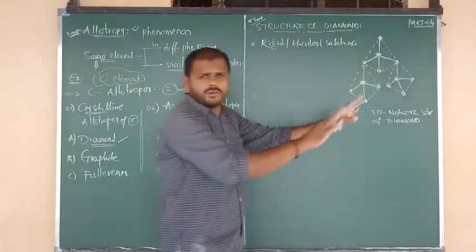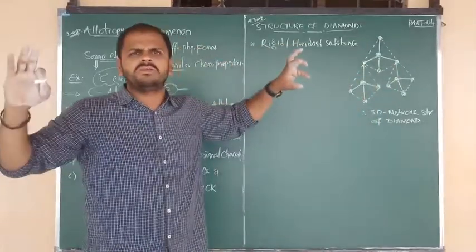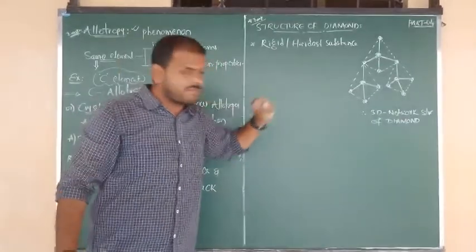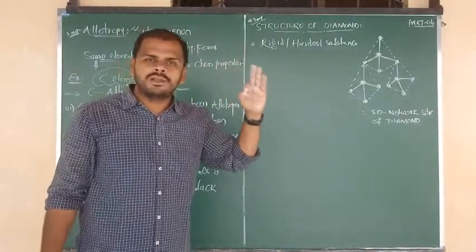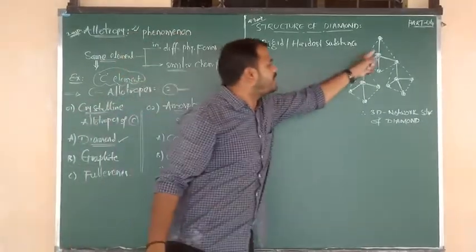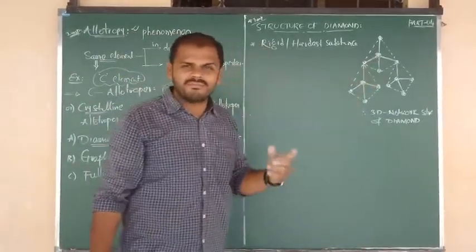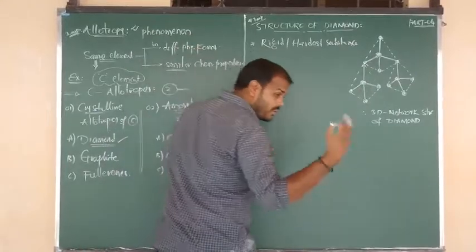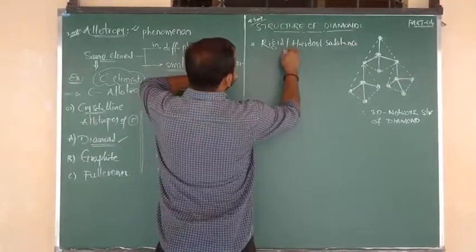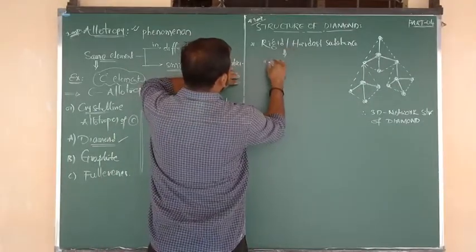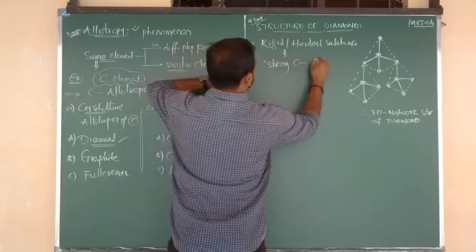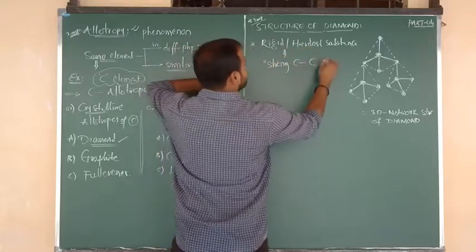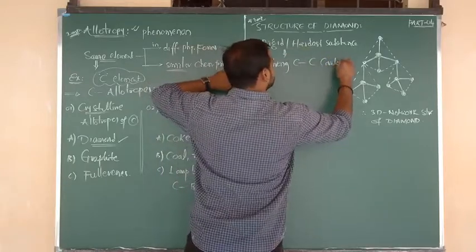Wherever you look, that structure continues. Means in that diamond we can see an infinite number of carbon-carbon lines, meaning carbon-carbon covalent bonds. So we have to say that the reason is the presence of strong carbon-carbon covalent bonds.